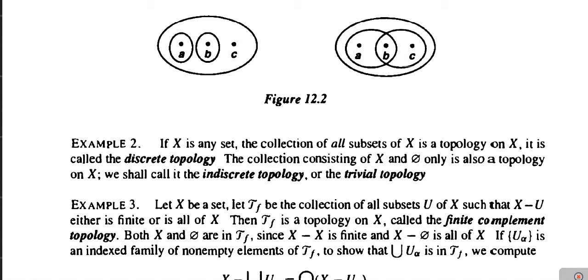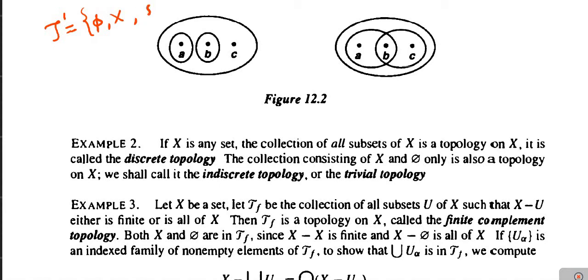Let us see. So let us denote this one by tau dash. The elements of this collection are obviously the empty set phi, which is its member, and the complete set X, as you can observe.